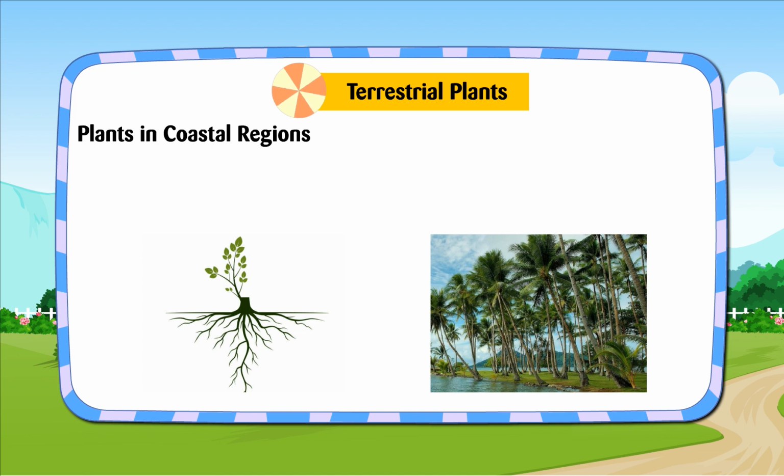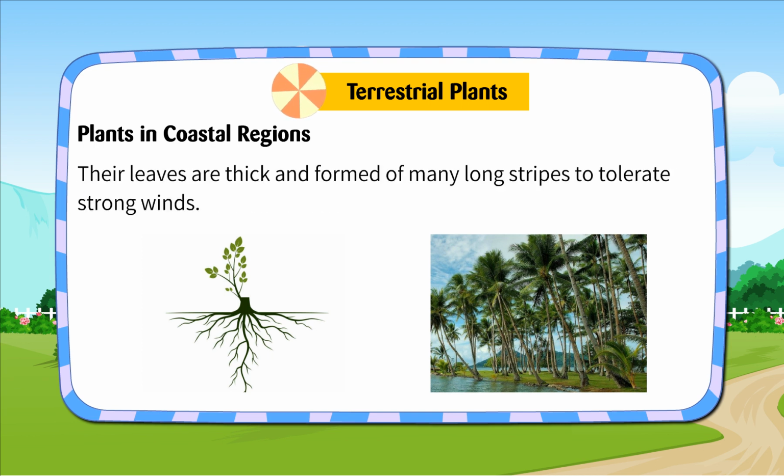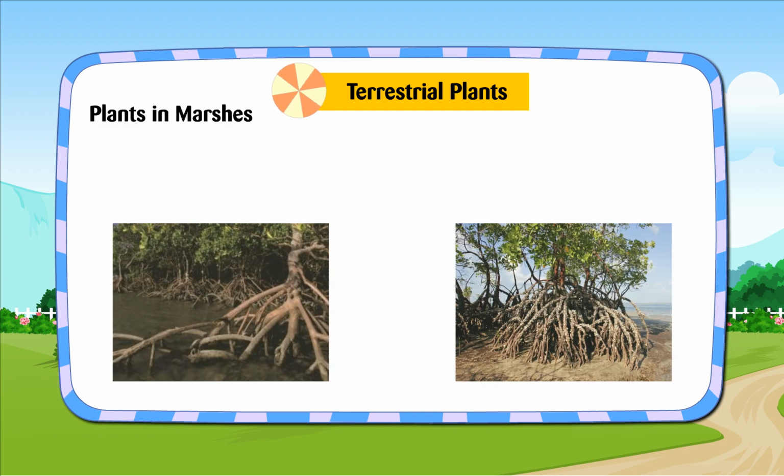Plants in coastal regions. Plants growing in these regions have deep, long roots and a strong, flexible stem to tolerate strong winds. Their leaves are thick and formed of many long stripes to tolerate strong winds.